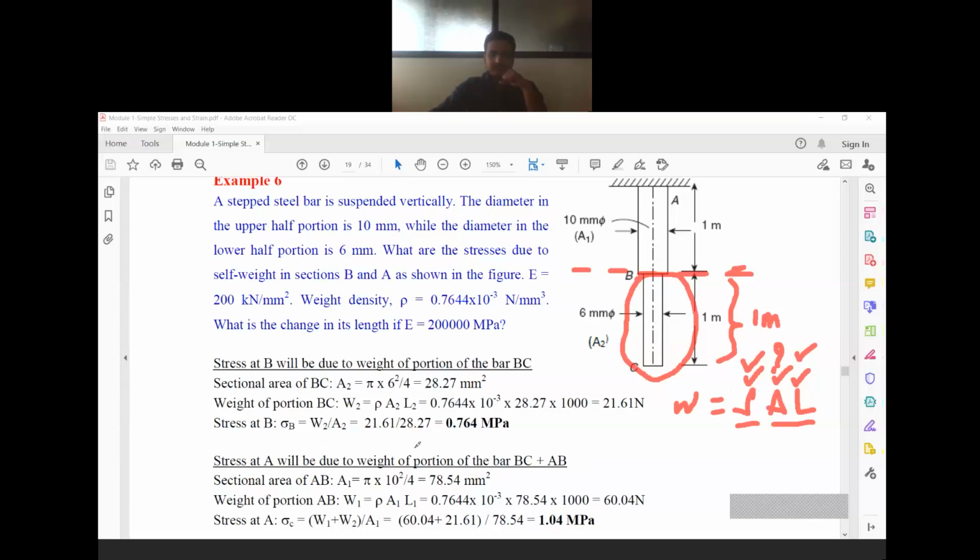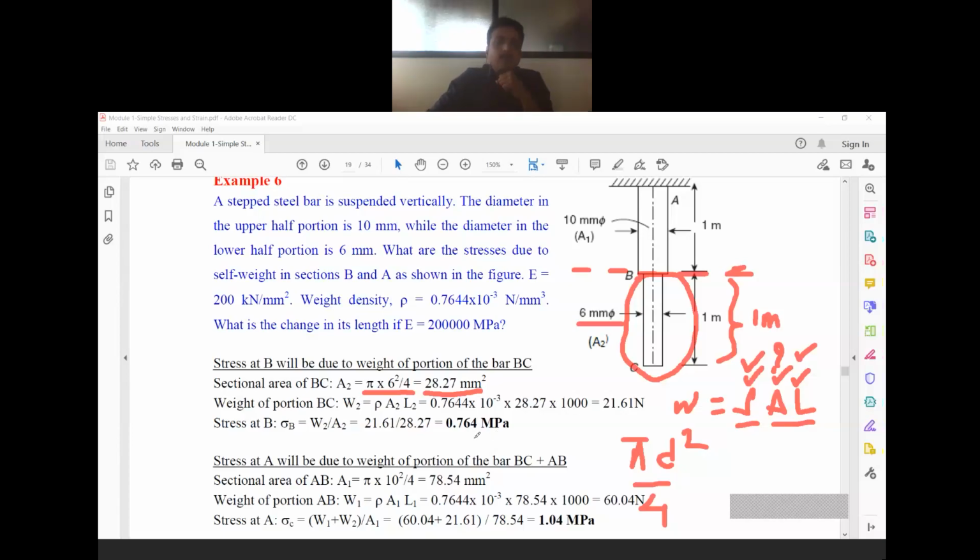Now observe. To calculate the area, since this is a circular section, the area of a circular cross section is pi d square by 4. The D value here for the lower portion is 6 mm. Therefore, pi into 6 square divided by 4. You will get the answer as 28.27 mm square.